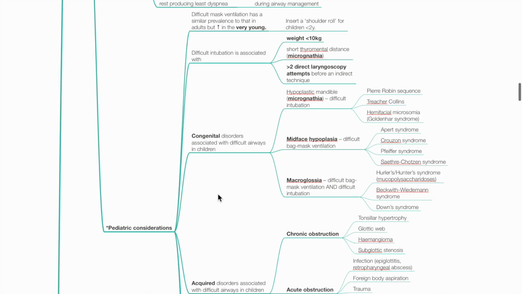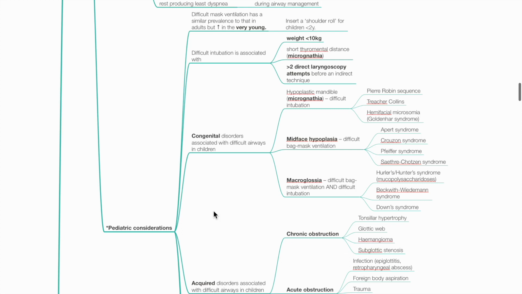Difficult mask ventilation may occur in the very young. Difficult intubation is associated with weight less than 10 kg, micrognathia, and more than 2 direct laryngoscopy attempts. Congenital disorders associated with difficult airway. Micrognathia leads to difficult intubation, such as in Pierre-Robin, Treacher-Collins, and Goldenhar syndrome.